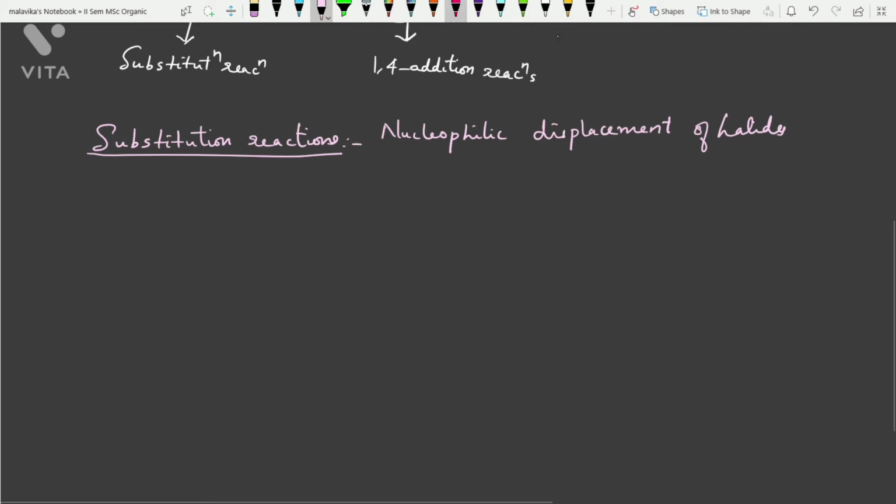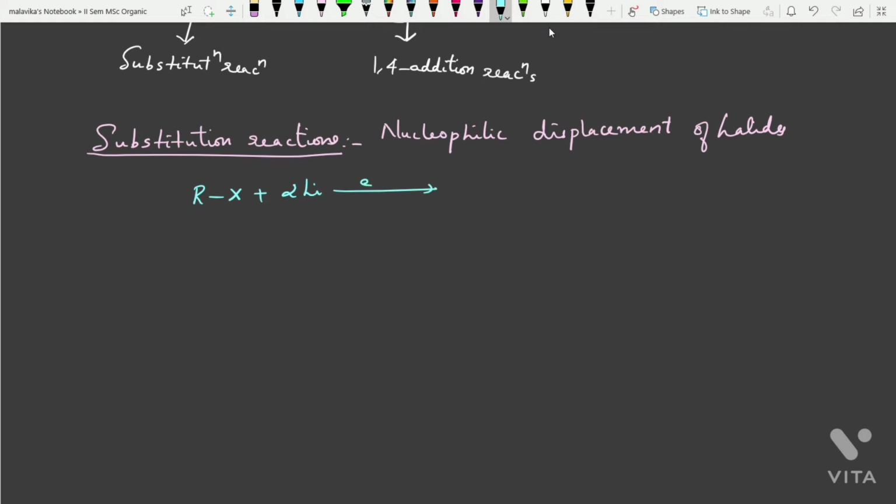For example, if you have an alkyl halide RX plus 2 lithium, this is done in ether solvent under dry conditions, and you will get alkyl lithium plus lithium halide. This alkyl lithium further reacts with CuI, and you will get the desired lithium dialkyl cuprate plus lithium iodide.